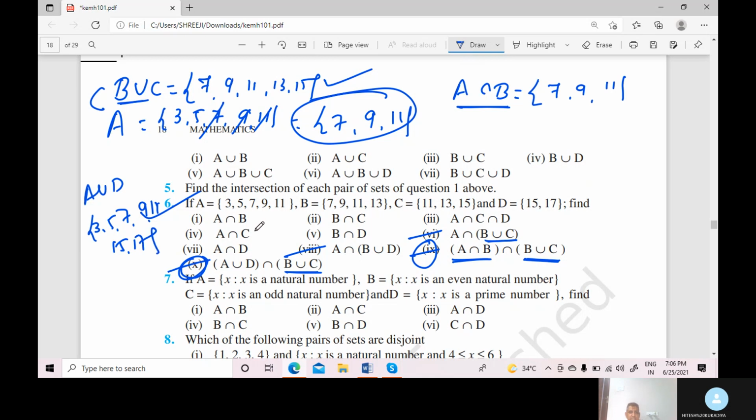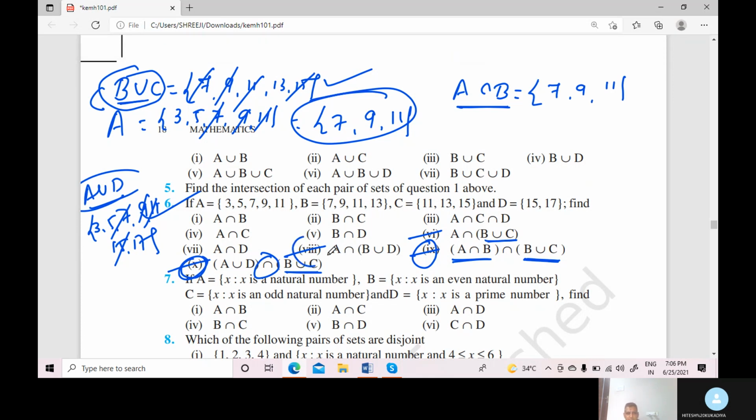Now which elements are common in these two sets, B union C and A union D? We take the intersection: 7, 9, 11 and 15. 7 is common in both sets, 9 is common, 11 is also common and 15 is also common. So the answer is 7, 9, 11, 15.